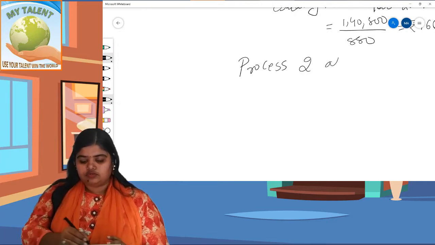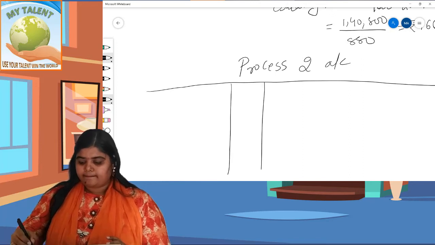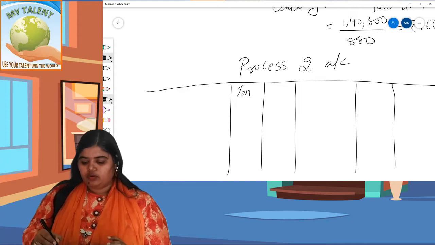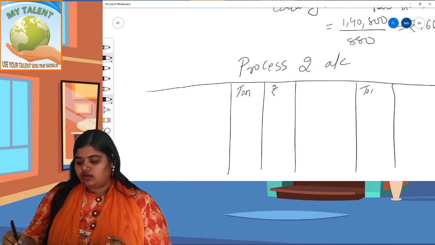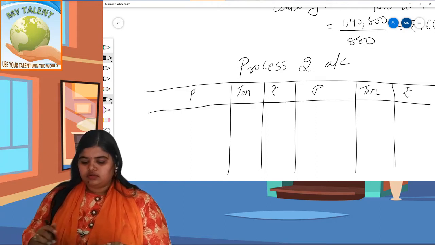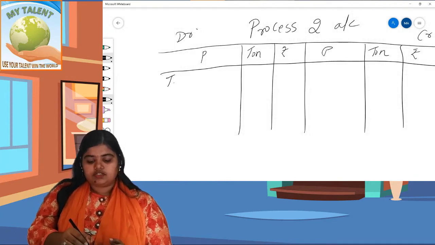So here I am going process 2 account. In process 2, same you have to take the turn and amount. Turn, amount. Square numbers. Okay, debit side, credit side. Now write the expenses. No, first brought down.